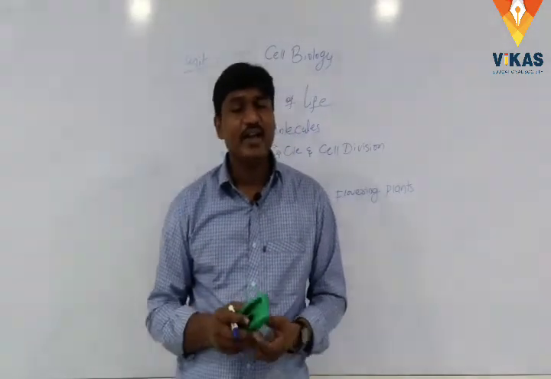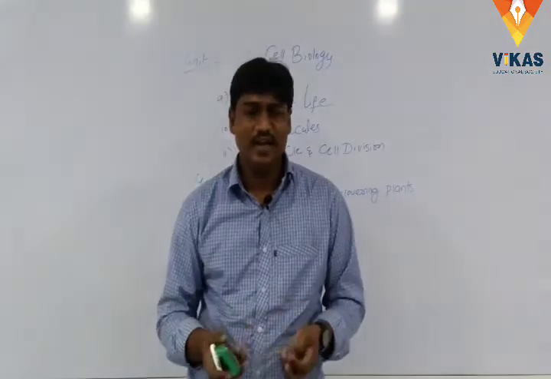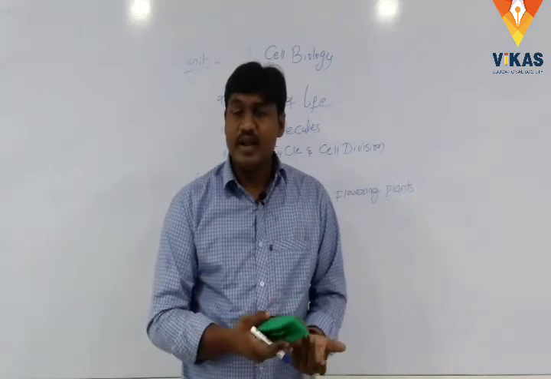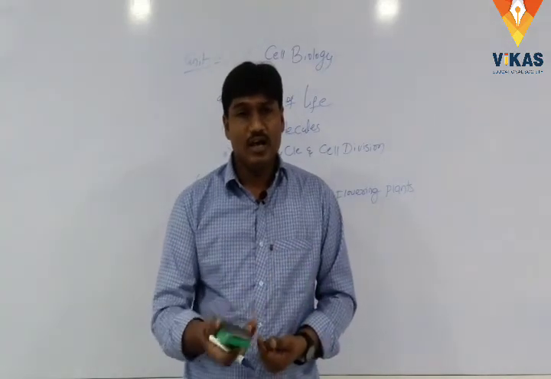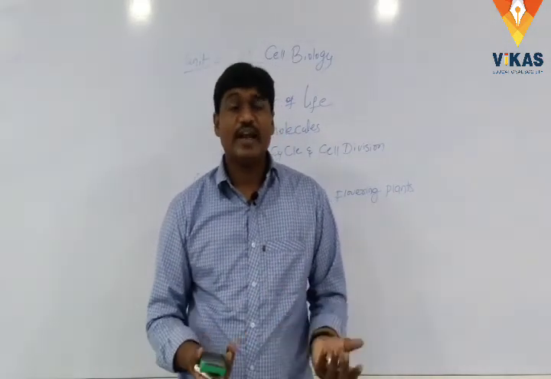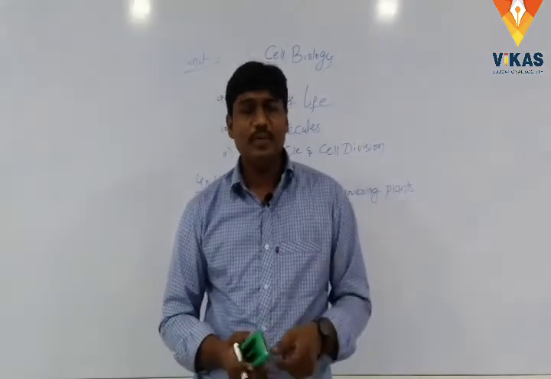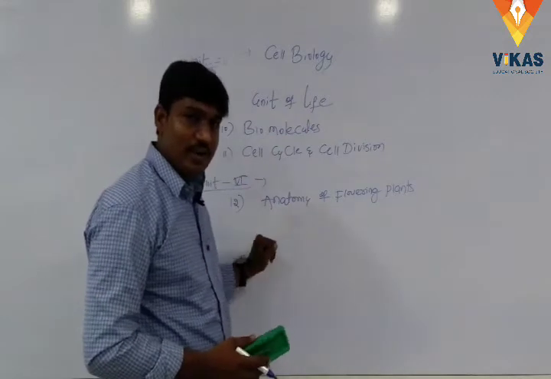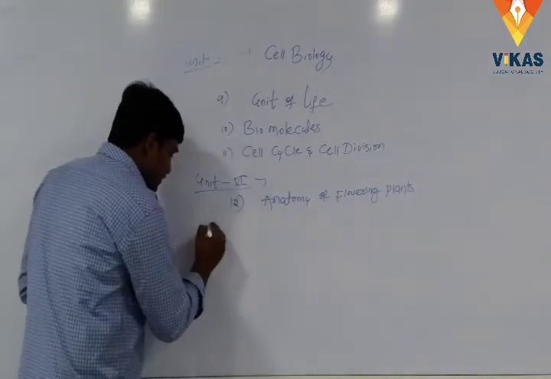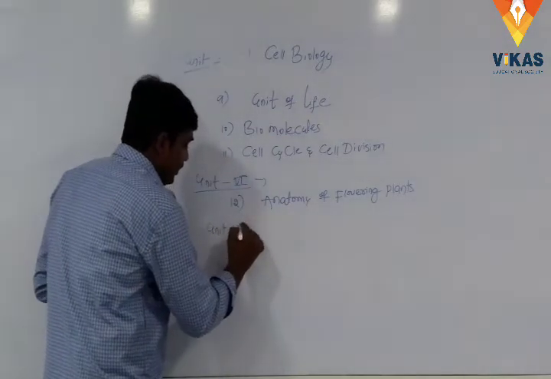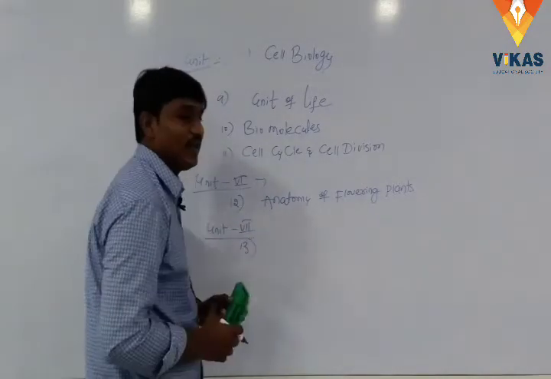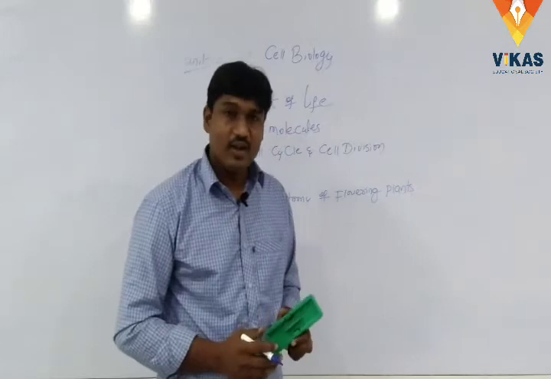So, what are the internal structures? Like transverse section of the stem, transverse section of the root, and also secondary growth. So these topics are covered here in anatomy of flowering plants. Next one, unit 7. It is the last one, a very easy topic, plant ecology.